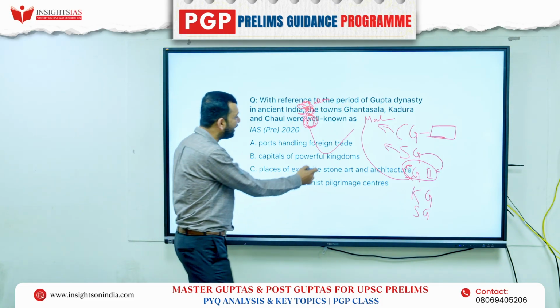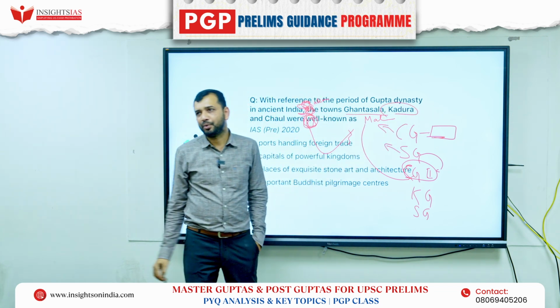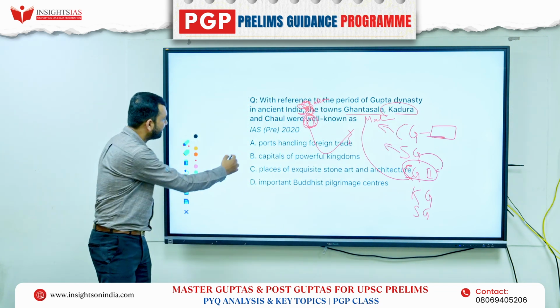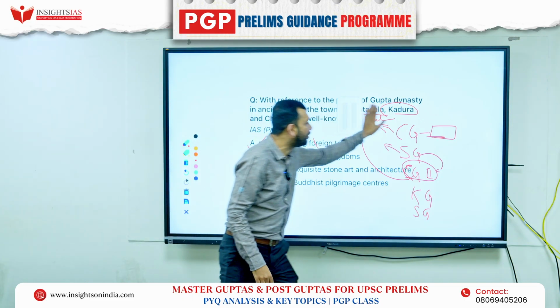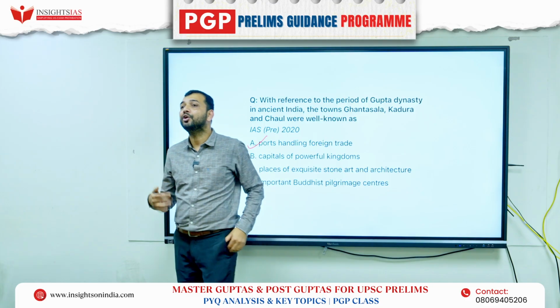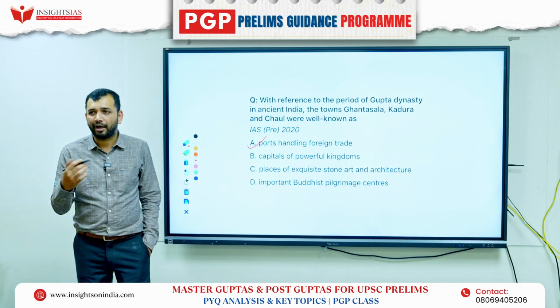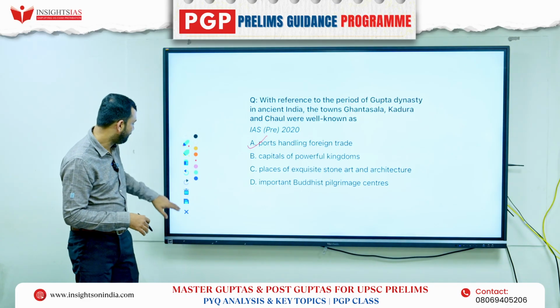And in the eastern part anyway, Southeast Asia, we have Ghantasala and Kadura port. So that is the important port, right? That means here what you have to understand, with respect to the Guptas, the economy also becomes important. Their maritime trade also becomes important.